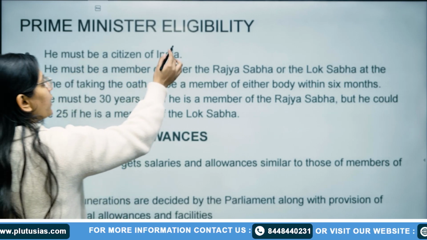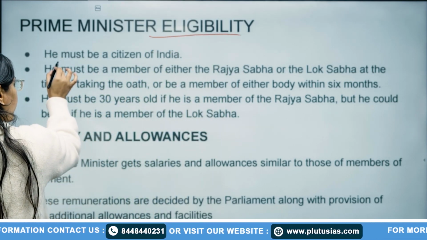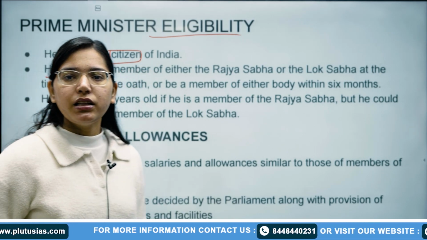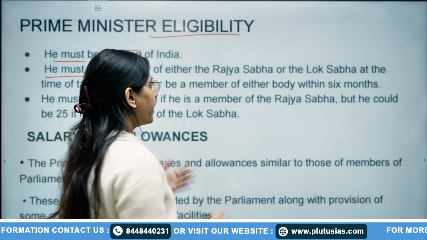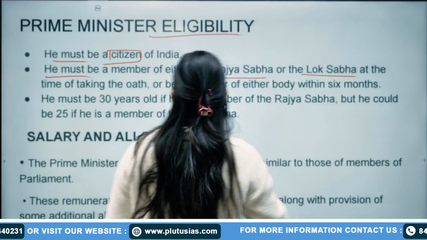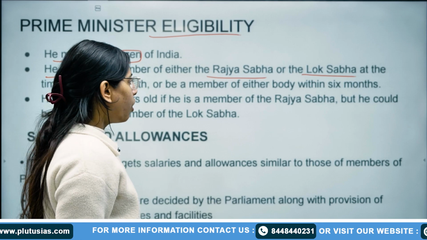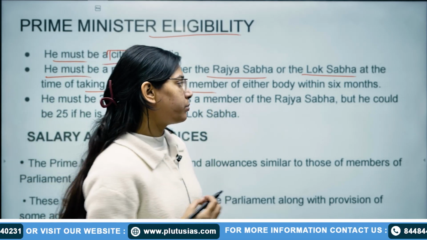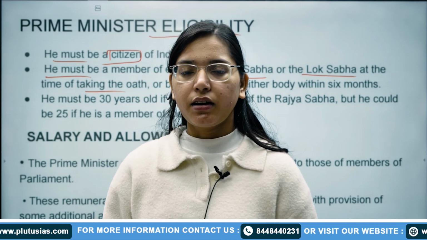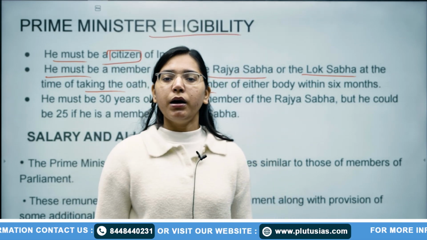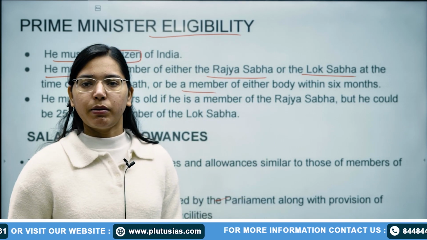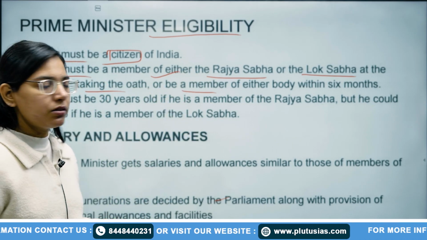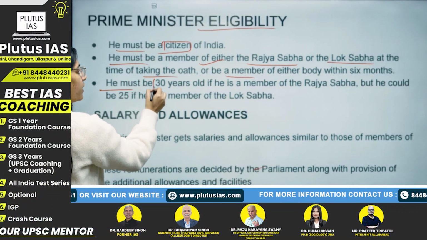After that, what is the eligibility criteria of the Prime Minister? He must be a citizen of India. He must be a member of either house of the Parliament, Rajya Sabha or Lok Sabha, at the time of taking oath, or he has to become a member of either house within 6 months. If anyone is not a member of Lok Sabha or Rajya Sabha but can become a member within 6 months, then that person will be eligible to be Prime Minister.